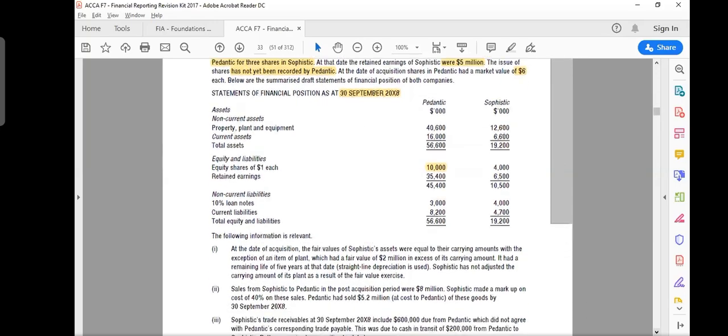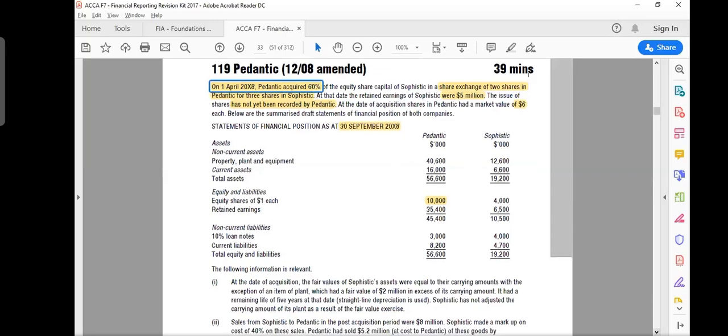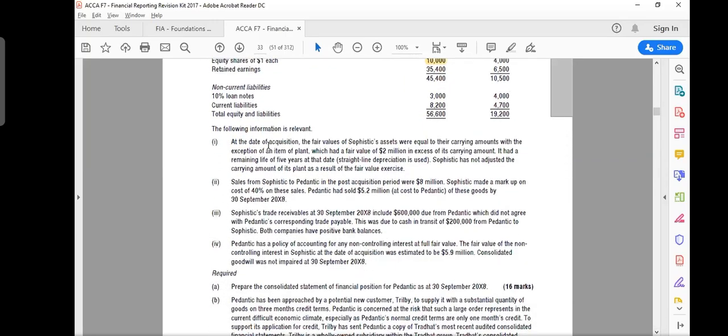So I move down. Why do I not need it? Because this balance sheet is prepared on 30th September 2008. I am calculating goodwill on 1st April 2008. So on 1st April, this data is irrelevant. I don't need it at the moment. I go down. The following information is relevant. At the date of acquisition, the fair value of Sophistic's assets were equal to the carrying amounts with the exception of an item of plant, which had a fair value 2 million in excess. We need it for net assets.